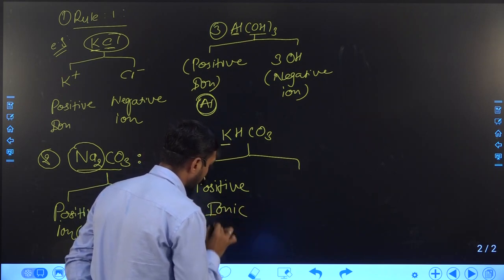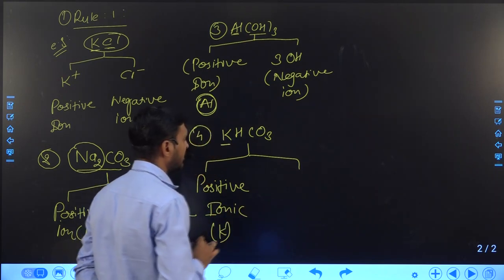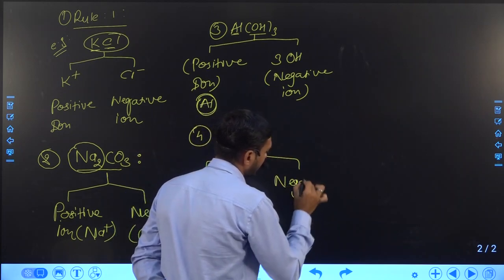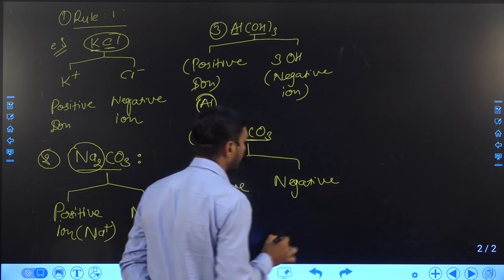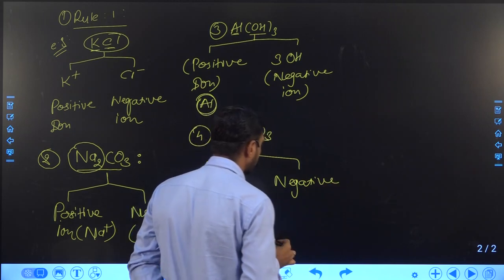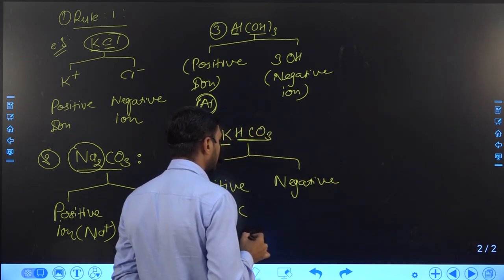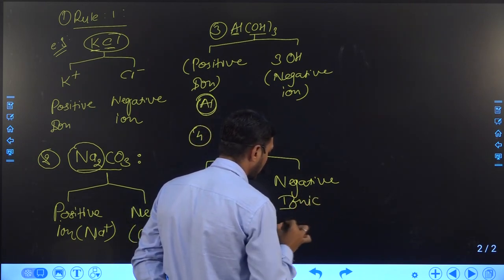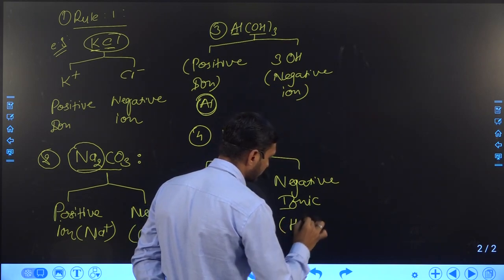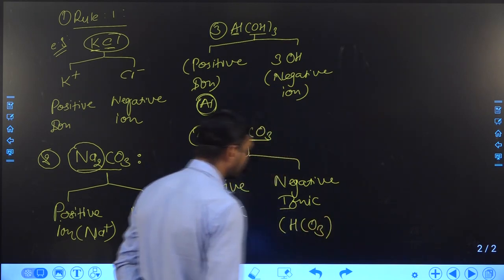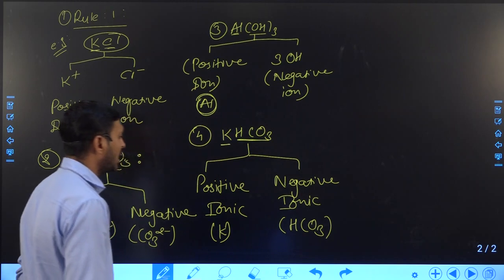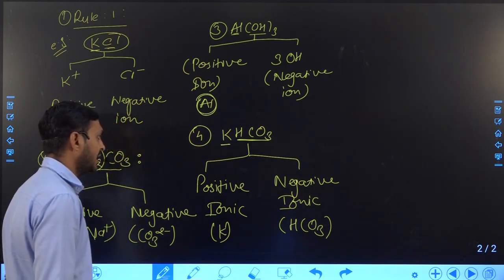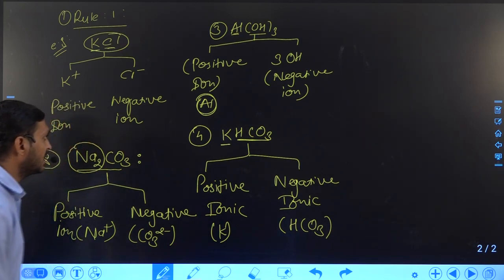That means potassium will become the positive ion and the remaining portion will become the negative ion. So in all compounds, you should at least know how to differentiate the positive ion and negative ion based on rule number 1. How many charges come on the different types of cation and anion is a different thing, and we will learn that later.